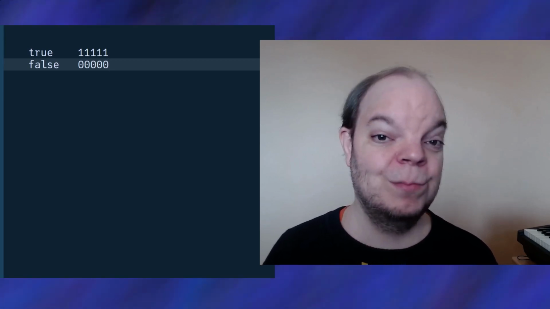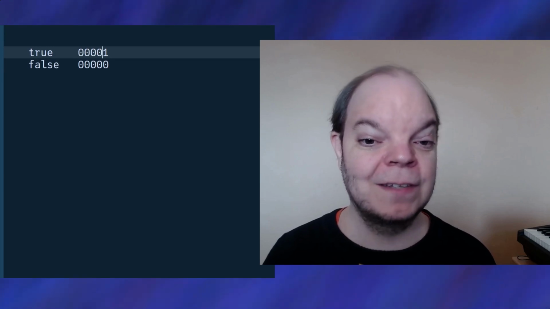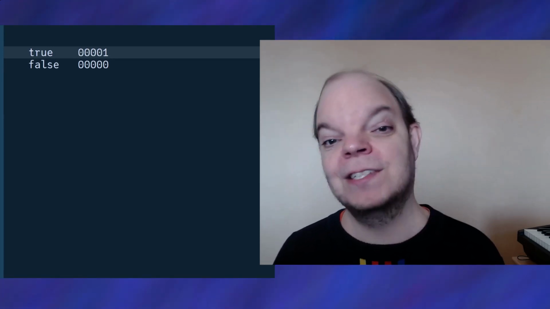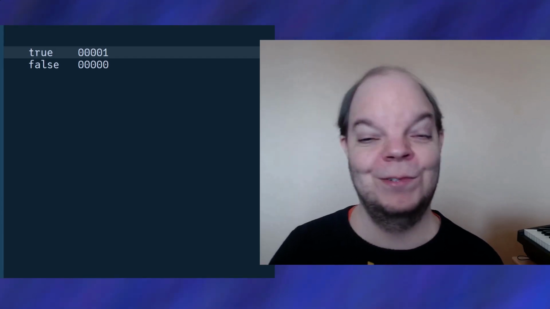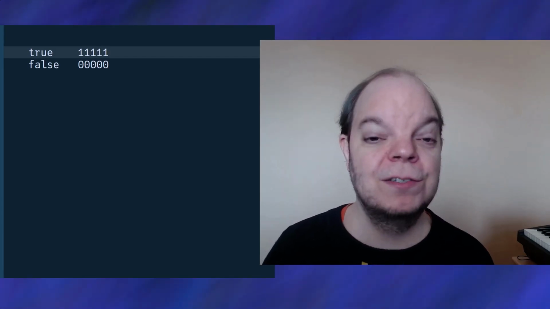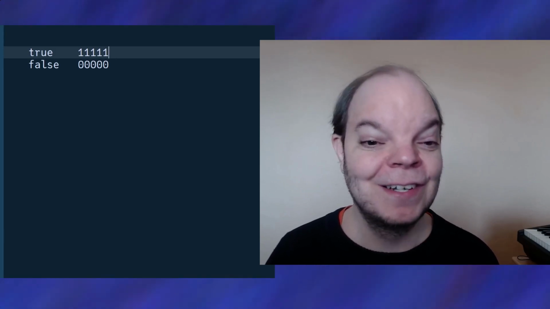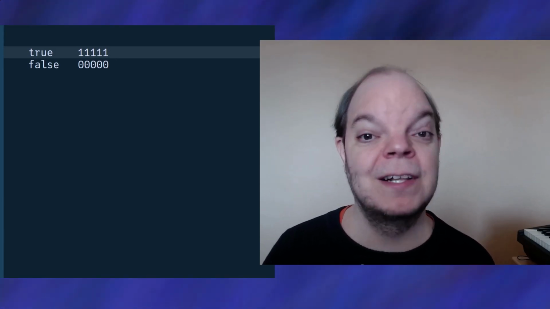If we were to use the number 1, then the bit pattern would look like this. And then if you try to bitwise negate this, you would actually get -2. Which is kind of not helpful. It also means that we can use the bitwise operations like OR and AND that we've discussed earlier to treat true and false as Boolean values.